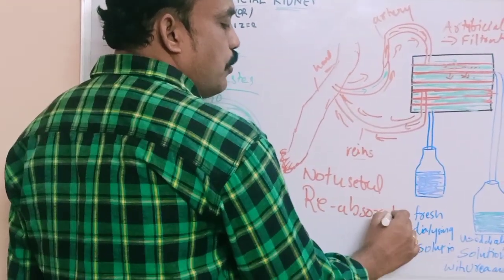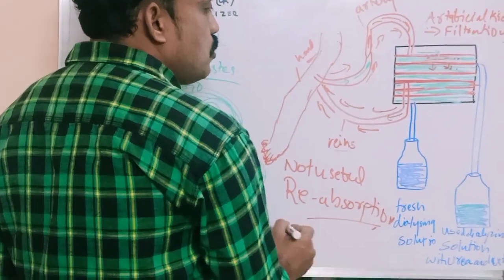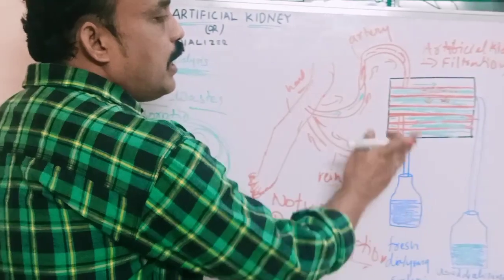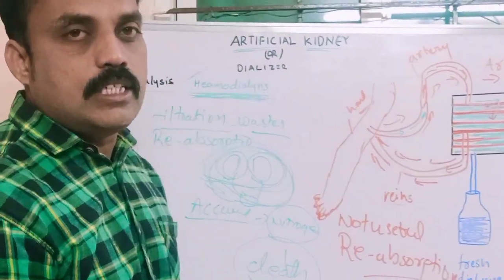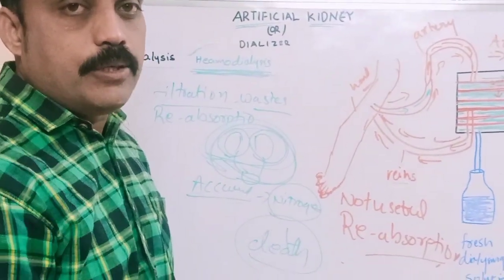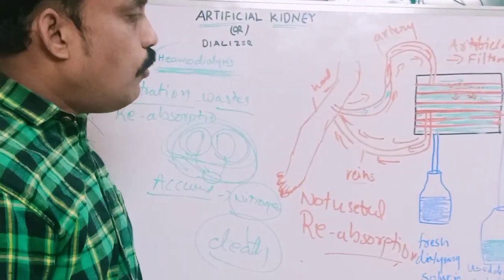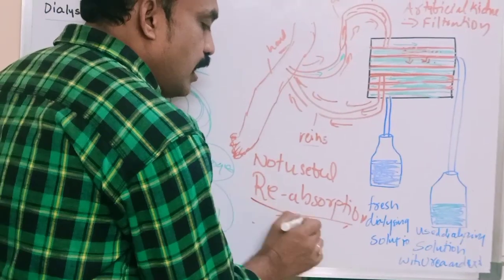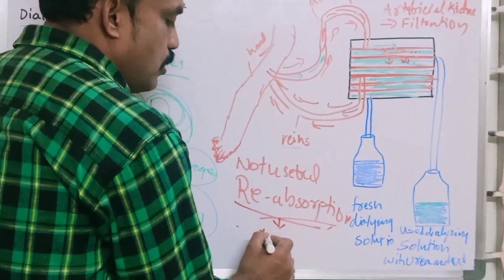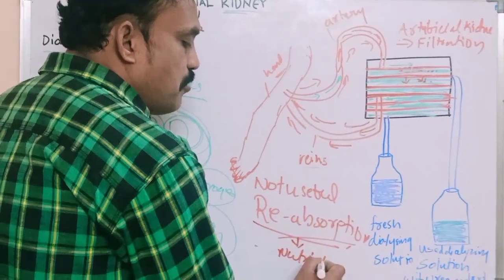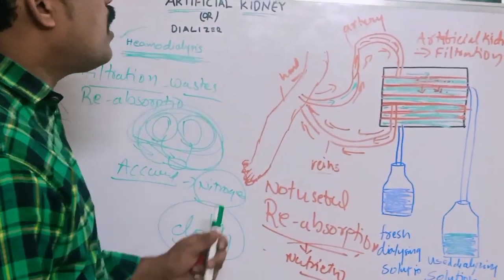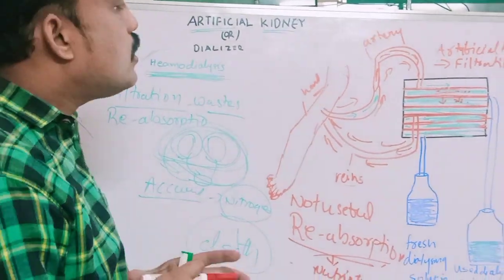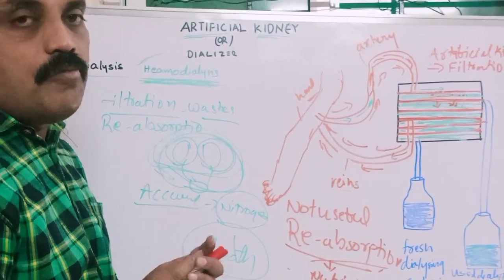It is only useful for filtration of wastes, separation of nitrogen wastes from the blood into the dialyzer fluid, but it is not useful for reabsorption of nutrients. If a person's two kidneys have failed, this artificial kidney is useful for filtration of blood.